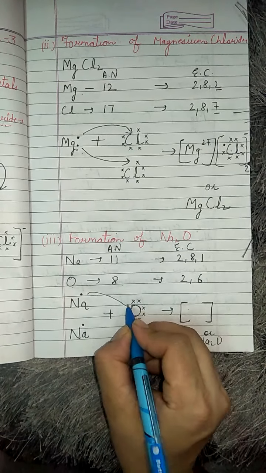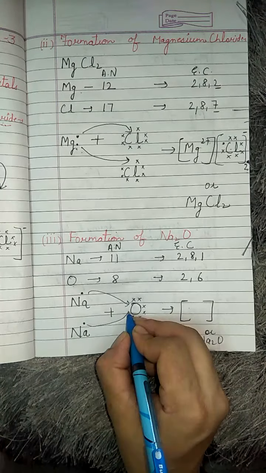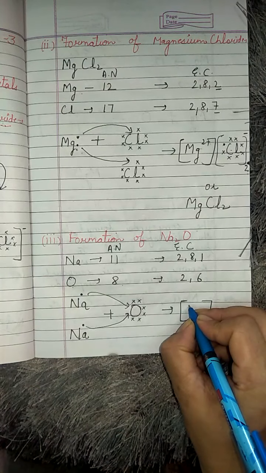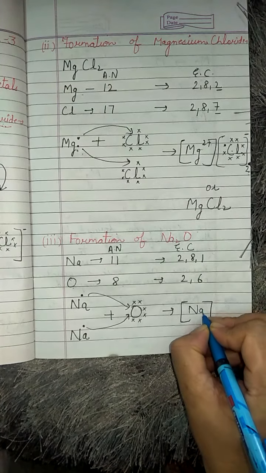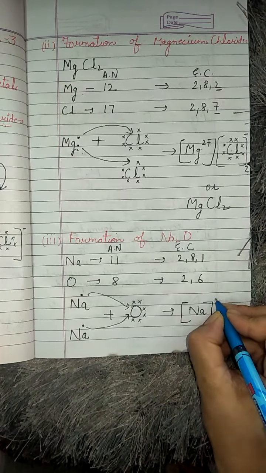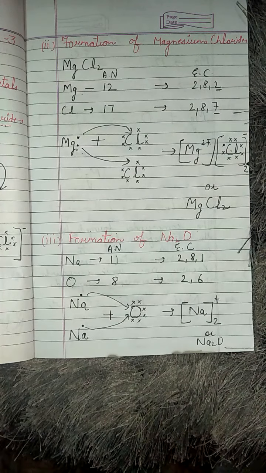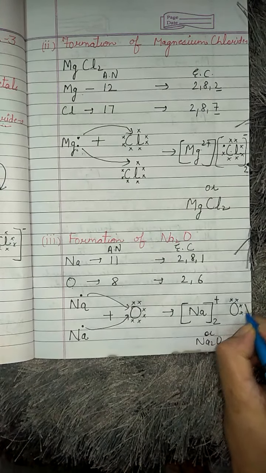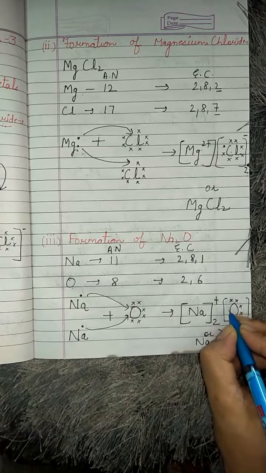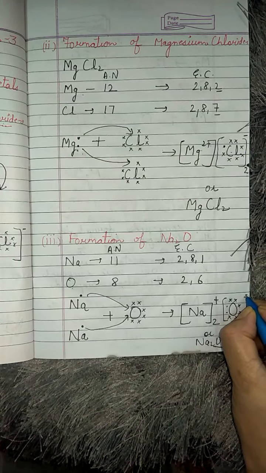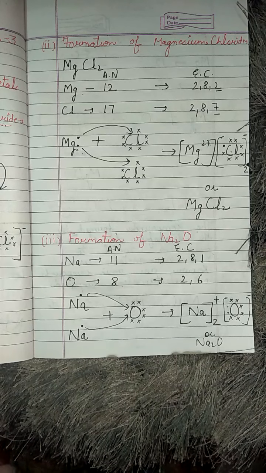So 1 electron will come here to get stabilization, and 1 from the other sodium. When this happens, as sodium has donated 2 electrons, it acquires a positive charge, and oxygen, as it has gained 2 electrons, acquires a negative charge this way. I hope the idea is clear now with these examples.